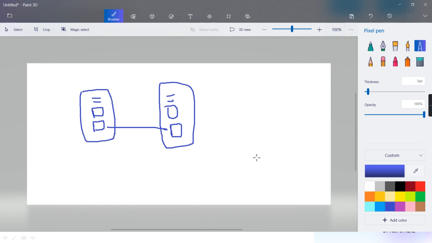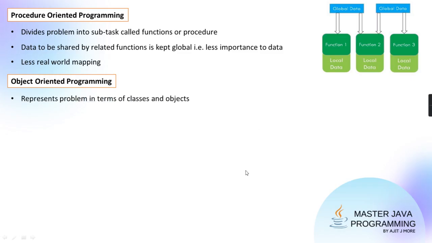And anything you see in the real world, you can map it in the form of data and function. Whatever you see in the real world, person, student, teacher, table, chair, bill, tree, animals, vehicles, anything, you can visualize that real world thing in the form of its functions and in the form of its data. Getting? And then you will create a capsule of that real world thing, and then you can create multiple copies. So that is the ultimate goal. So quickly we'll just go through it.